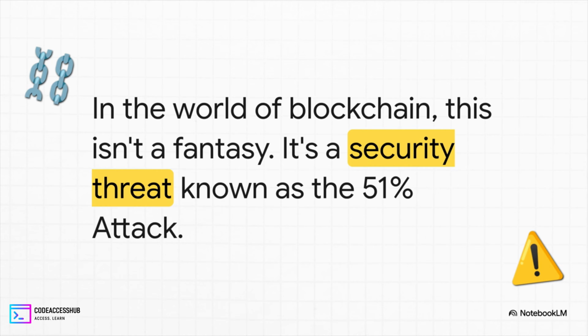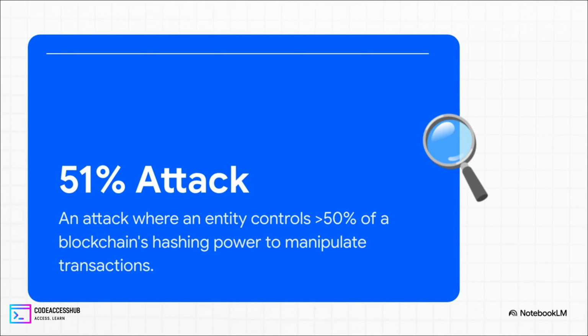This is an exploit that goes right for the jugular. It strikes at the very heart of what makes blockchain so special. That decentralized, unchangeable ledger of transactions. Its entire history. Okay, so what exactly is a 51% attack? You might also hear it called a majority attack. Basically, it's what happens when one single person, or a group, manages to get their hands on more than half of a blockchain's total computing power. What we call its hash rate. Once they have that majority control, they can do pretty much whatever they want. They can rewrite transaction history, they can block new transactions from ever getting through. For a while at least, they become the absolute dictator of that digital world.